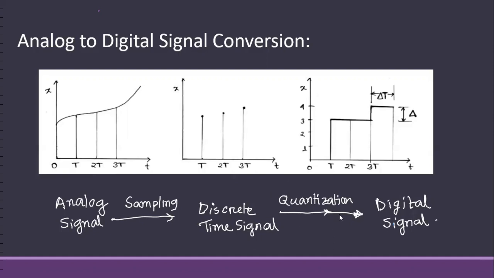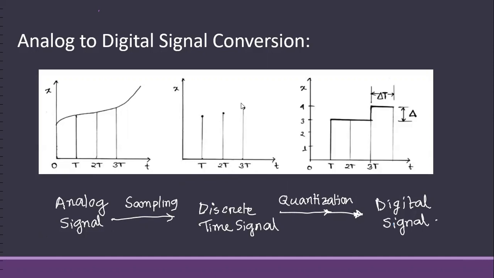Next, we quantize it, meaning we now discretize x also. Here, x can have only certain levels of values, like 1, 2, 3, 4. But before, x could have any value. So if an x value is 2.9, it should be converted to 3 after quantization.